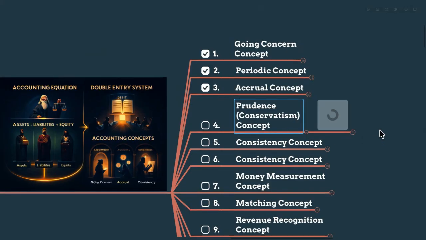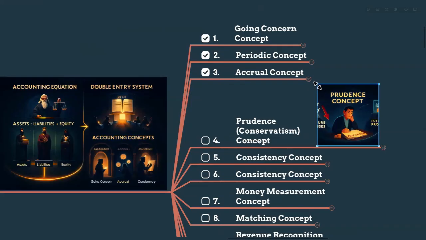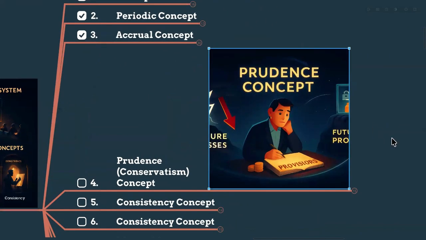So prudence, my dears, means you have to be very careful. That is prudence. Don't be overly optimistic in accounting. If there is a chance of loss that is going to happen in the near future, provide for it now. Record that as an expense now. Don't wait until we lose something. Record a provision for that. But if there is a chance of profit, wait until it actually happens. This prevents businesses from overstating their financial health.